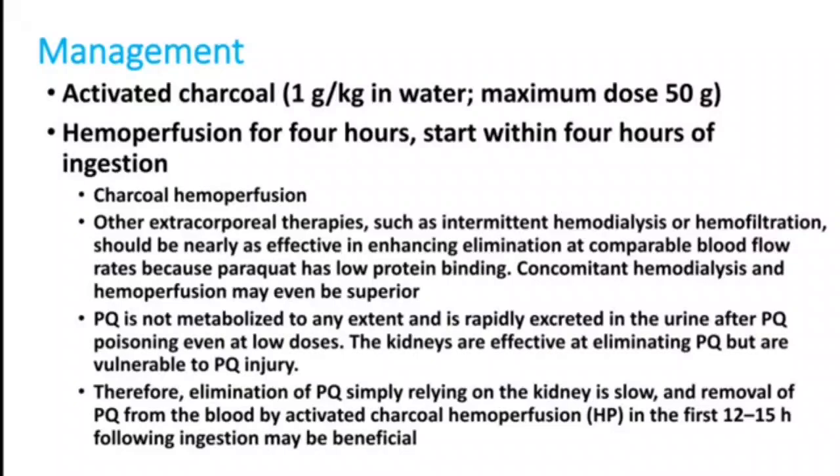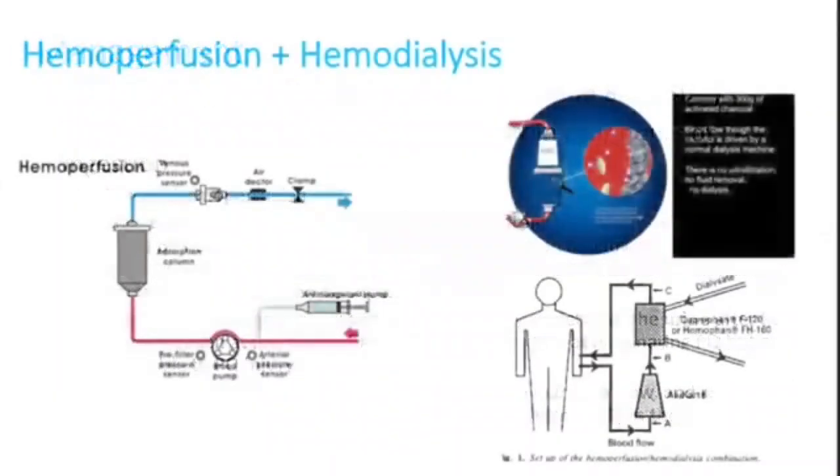Plasmapheresis is also equally effective, but it is not recommended in many textbooks. It can also be given, so that also can be tried. So hemoperfusion is one of the definitive and indicated treatments for paraquat poisoning. So activated charcoal and hemoperfusion, two important things. And this picture shows how to do the hemoperfusion. It's done with a dialysis machine. You can go charcoal hemoperfusion if there is no renal failure. You can add hemodialysis along with the perfusion if there is renal failure.